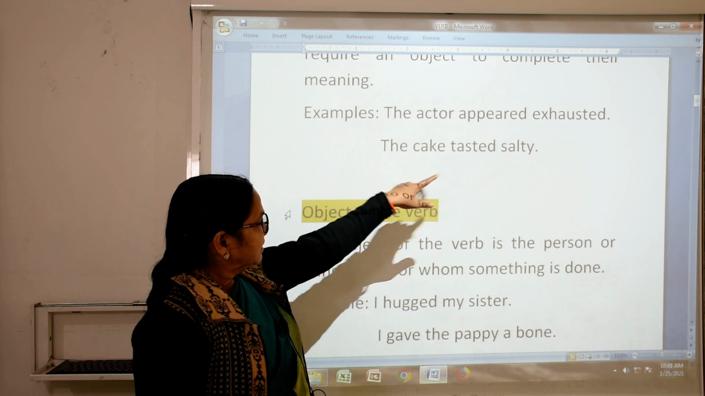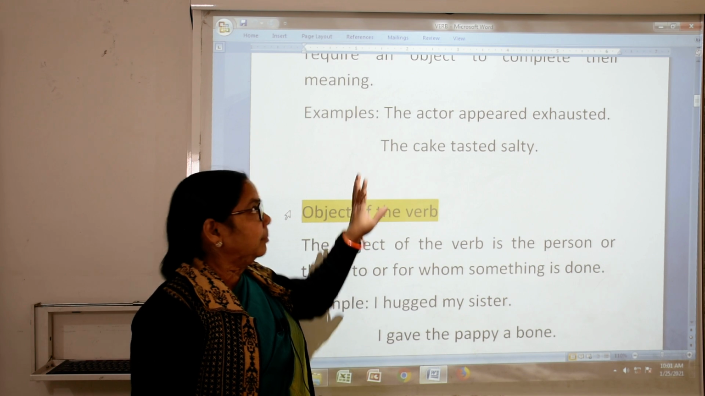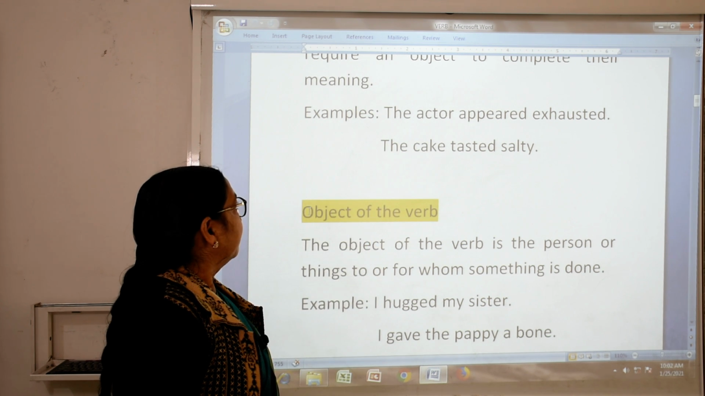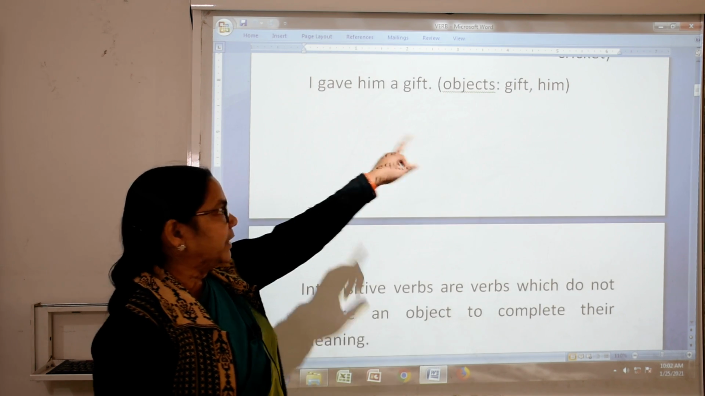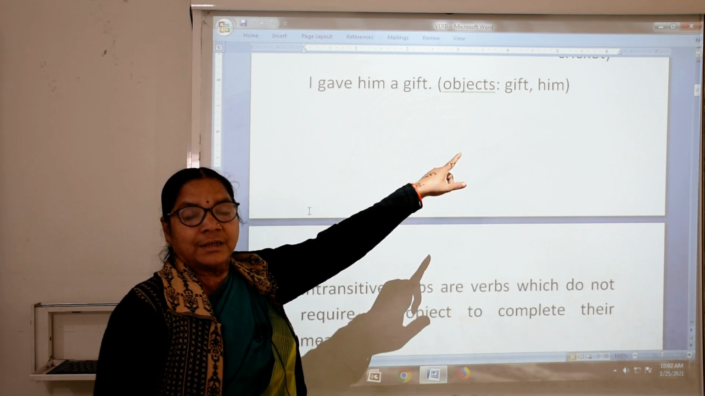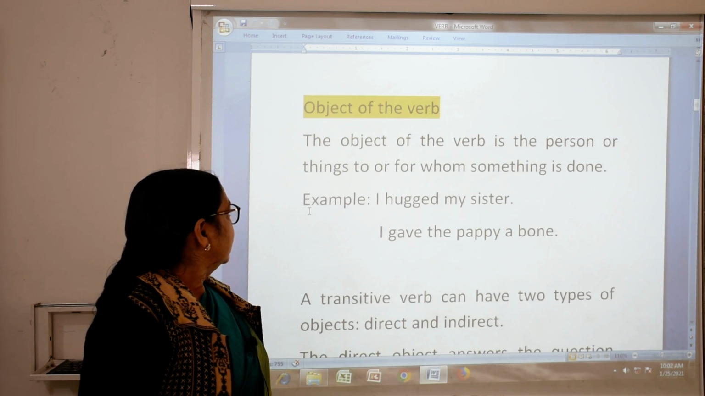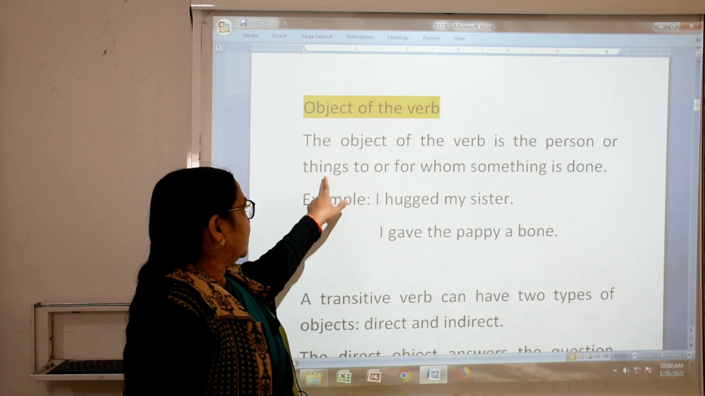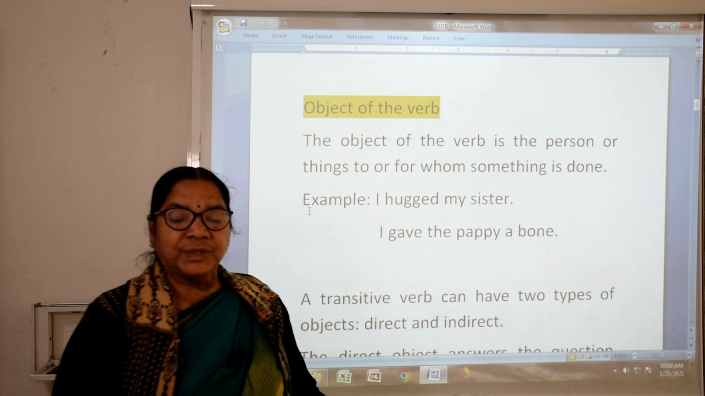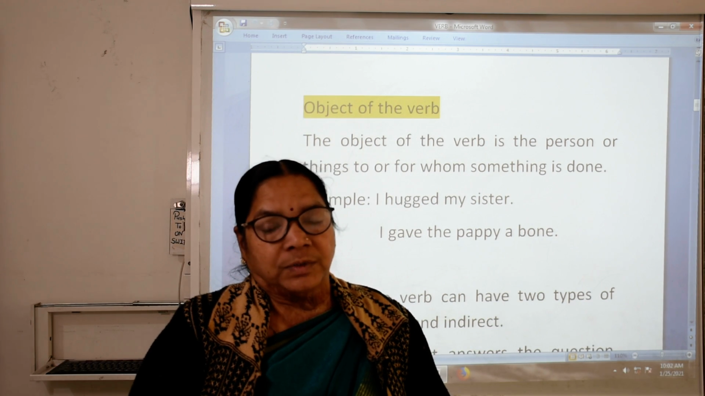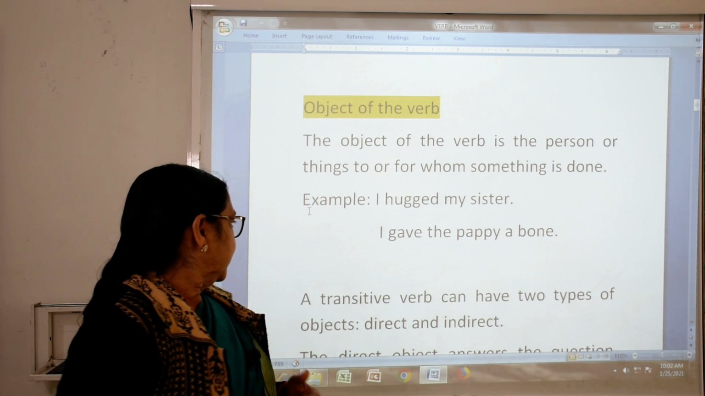In the sentence we have seen above, him is also there, and gift. Him is a person and gift is the object. So here the object of the verb is the person or thing to or for whom something is done. Something is done, something is said, for whom. Okay. So that is called the object of the verb.